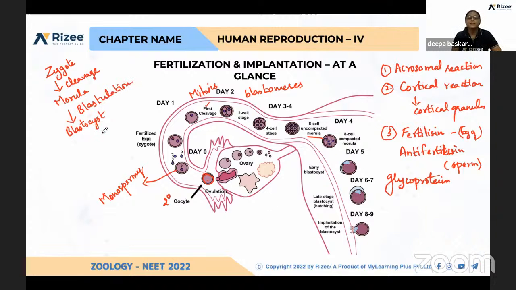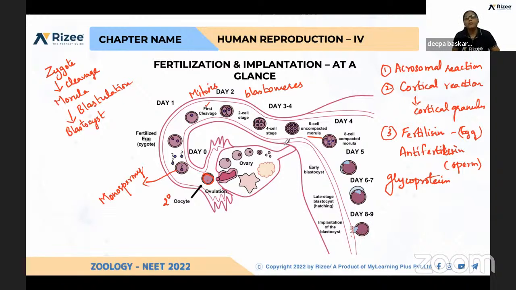Here this blastocyst is divided into 2 different parts. The outer layer is called trophoblast, and the inner layer is called inner cell mass. After that, implantation happens. After the blastocyst stage, it is helpful for implantation.